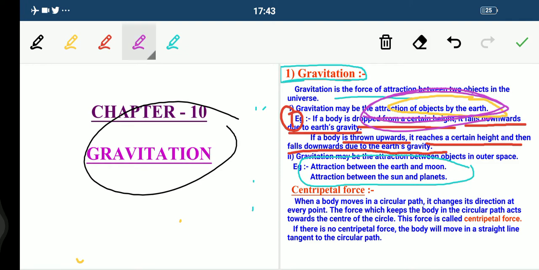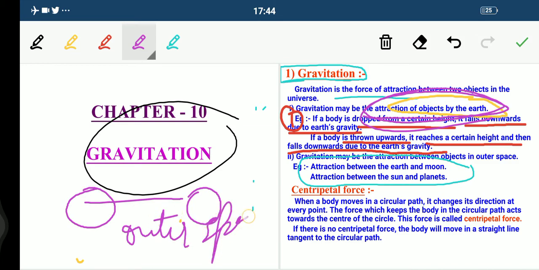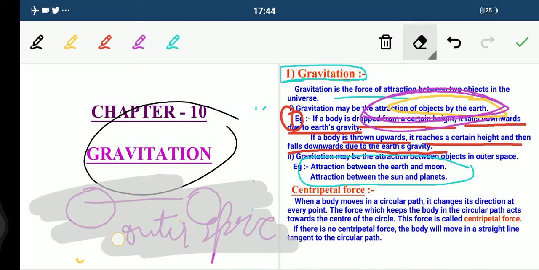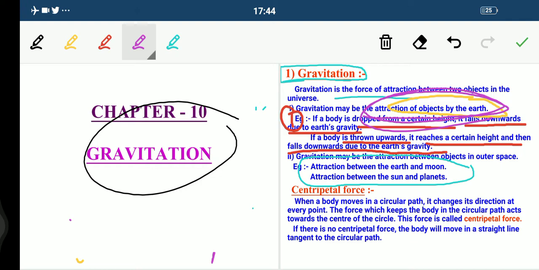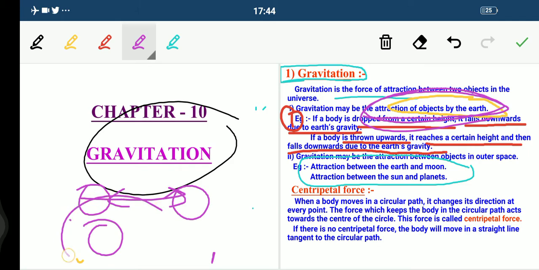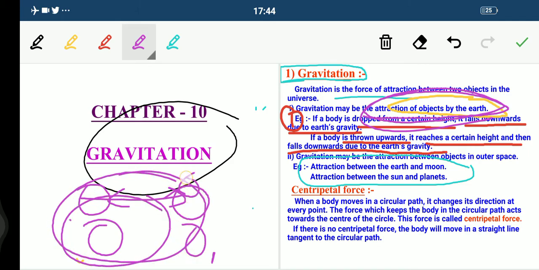See here, what are the examples? Suppose this is the earth and this is the moon. The attraction takes place in outer space. Remember this. So we can say that the attraction between the earth and moon, in the second case, and the attraction between the sun and the planets, is what they are explaining. I hope this part is very clear to each one of you.